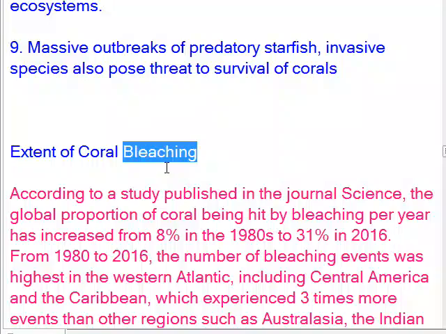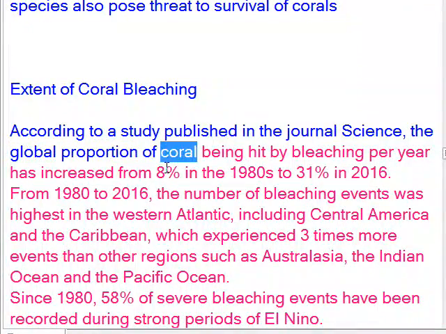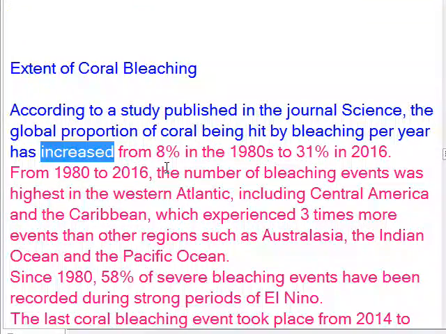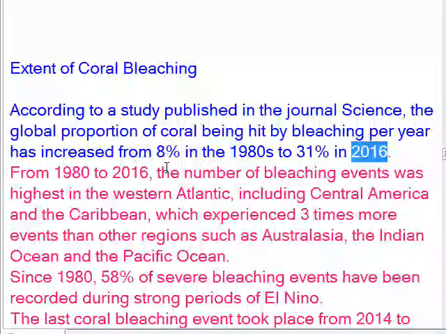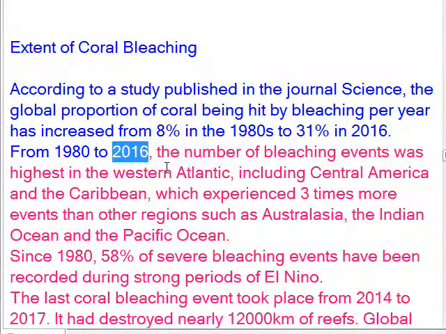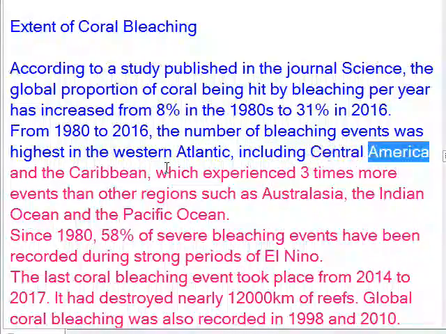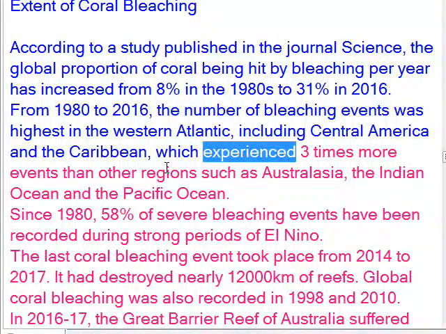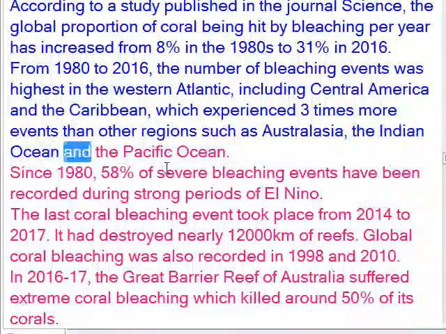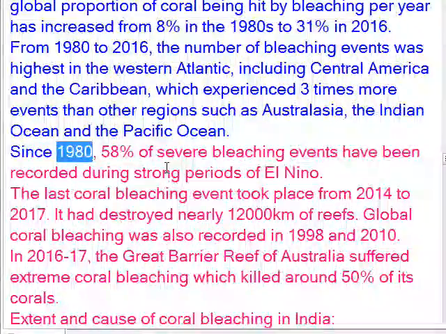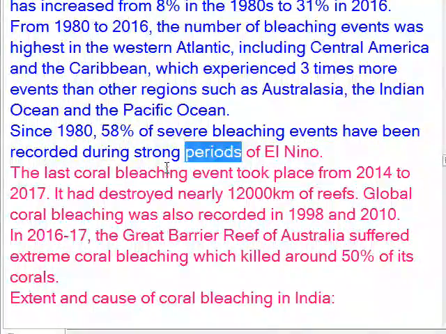Extent of coral bleaching. According to a study published in the journal Science, the global proportion of coral being hit by bleaching per year has increased from 8% in the 1980s to 31% in 2016. From 1980 to 2016, the number of bleaching events was highest in the Western Atlantic, including Central America and the Caribbean, which experienced 3 times more events than other regions such as Australasia, the Indian Ocean, and the Pacific Ocean. Since 1980, 58% of severe bleaching events have been recorded during strong periods of El Niño.